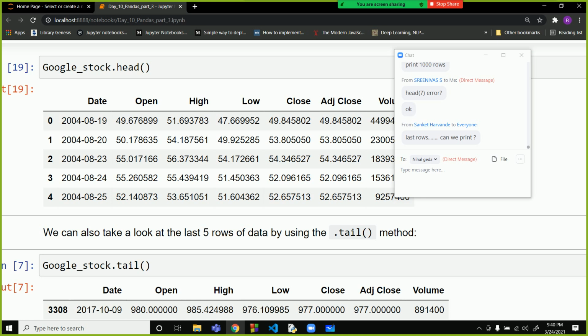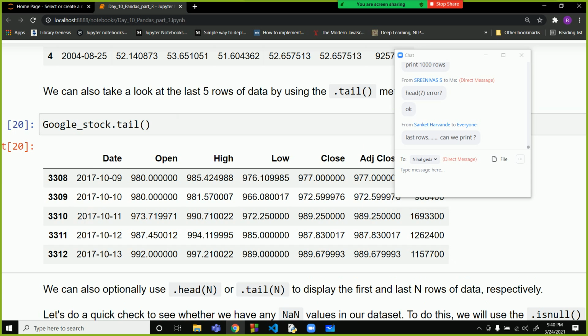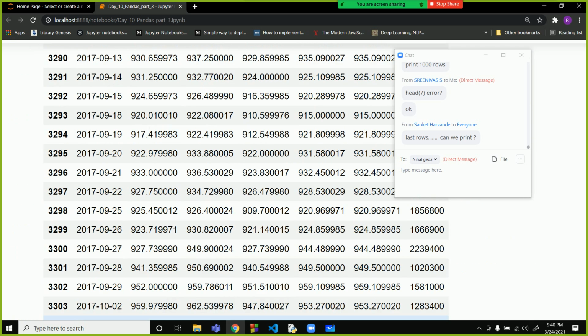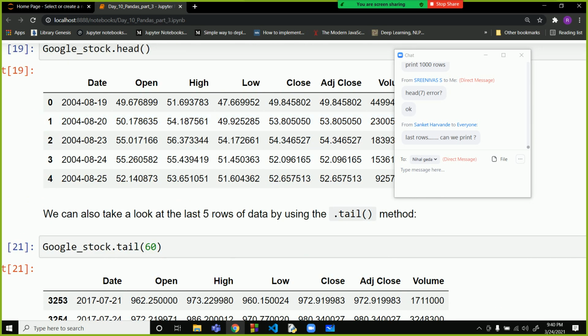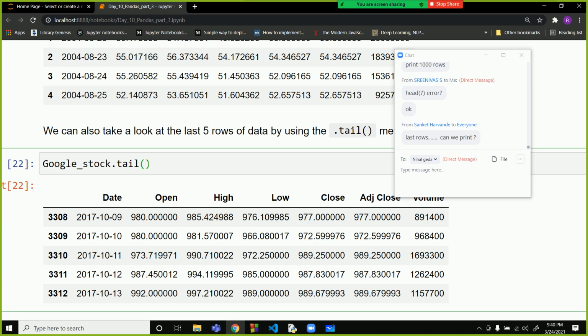Now for printing the last values we can use the tail command. So it will print the last 5 rows. Similarly over here also you can print 60 and it will print you the 60 values. If you want you can print 2 values also, right, 2 over here. So 2 values will be printed.